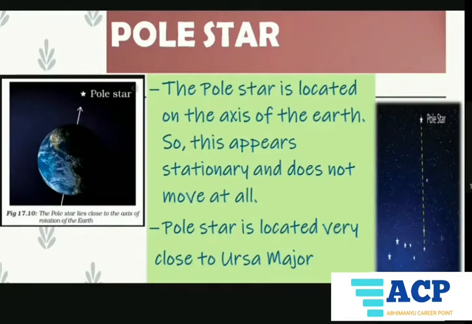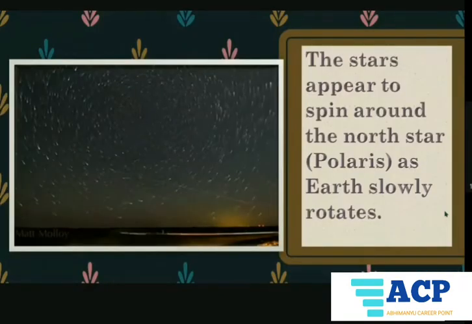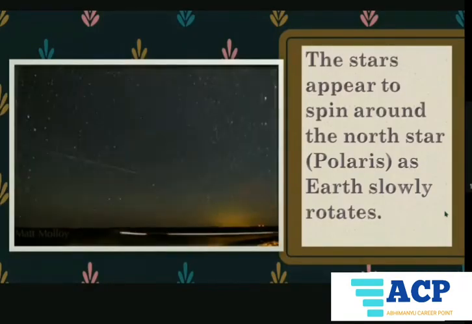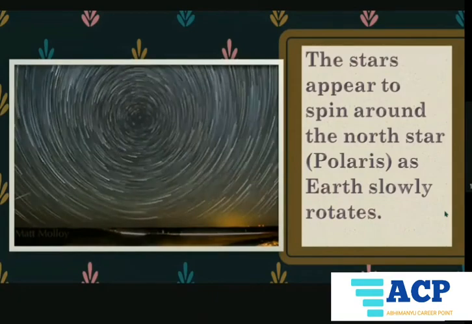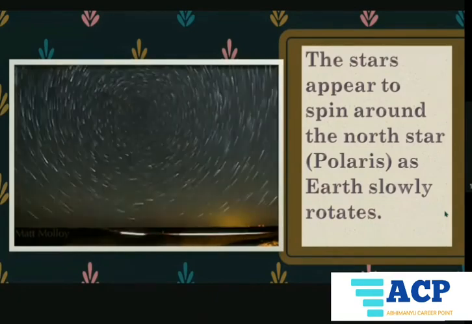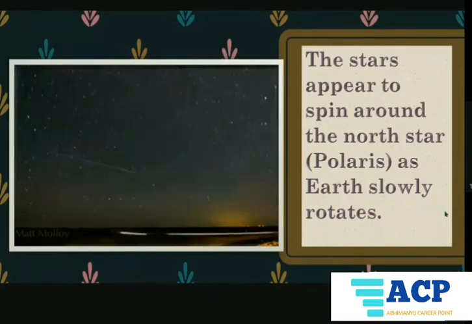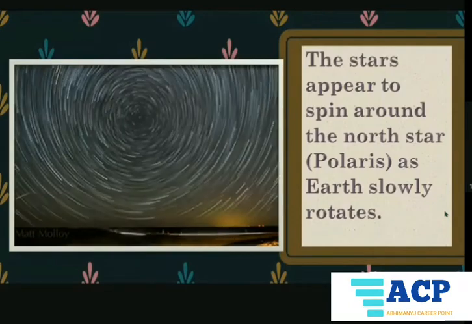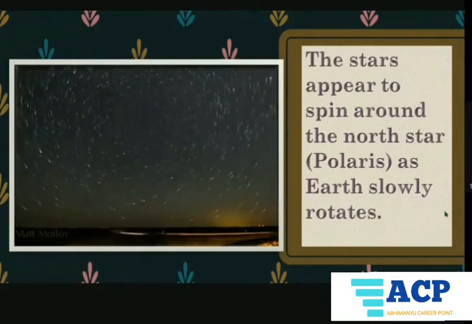Here you can see the Ursa Major. Here the group of stars forms the Ursa Major, and the pole star is located so close to this Ursa Major. As the pole star is located above the axis of the Earth, it does not change its position. It means it does not appear to us moving from east to west. It does not have any effect of the rotation of the Earth, right?